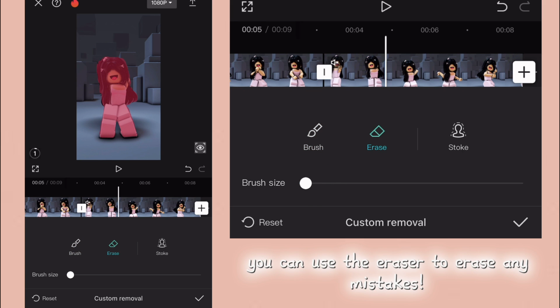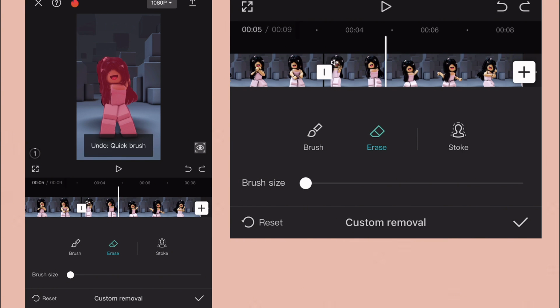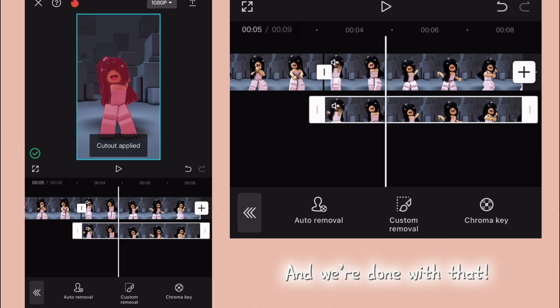You can use the eraser to erase any mistakes. And we're done with that.